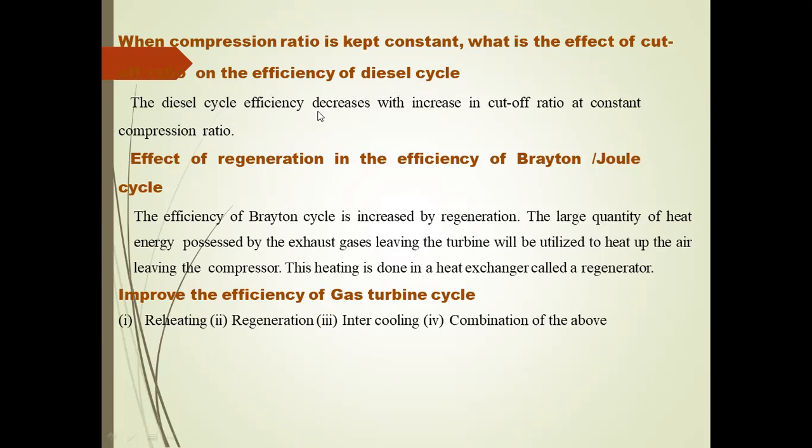So from the diesel cycle, unlike the petrol engine where we only follow the compression ratio, in the diesel cycle we should know two very important terms. One is the compression ratio, another one is the cutoff ratio. What is the meaning of cutoff ratio? In the constant pressure process, from point 3 the fuel will be cut off, from the volume V3 minus V2, that is the cutoff ratio.